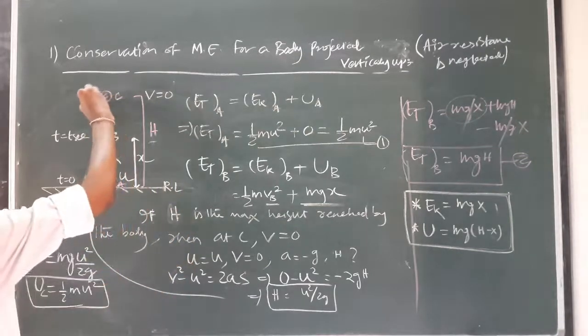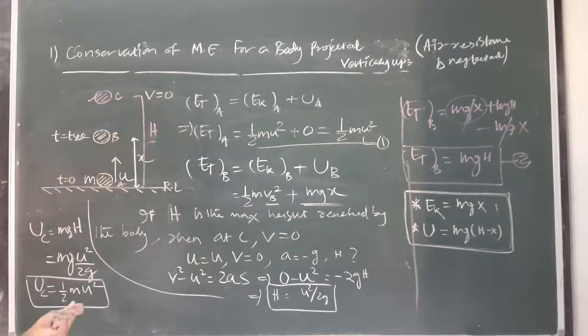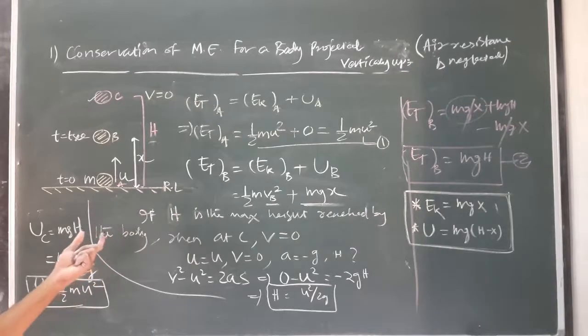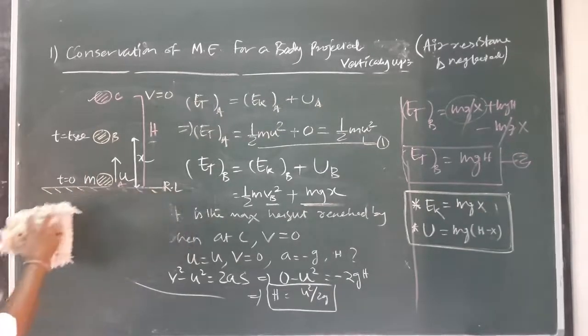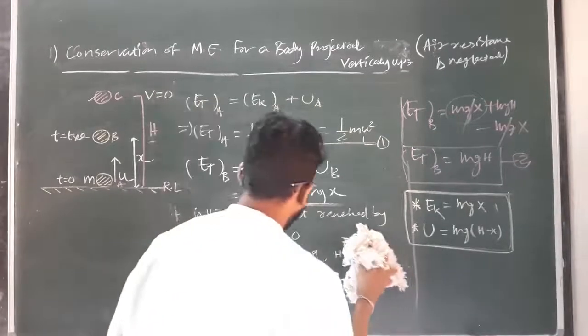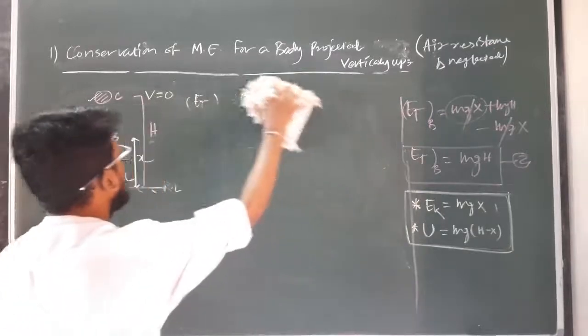that C is the maximum height attained by this body. So its velocity will be 0, so its kinetic energy will be 0. So the total energy at point C will be again equal to how much? Half m u square. So from this derivation we conclude what? The total mechanical energy for a body projected vertically upward is conserved at each and every point. Clear? If the air resistance is neglected. Clear? So next case is we will have to verify the conservation principle of mechanical energy for a simple pendulum.